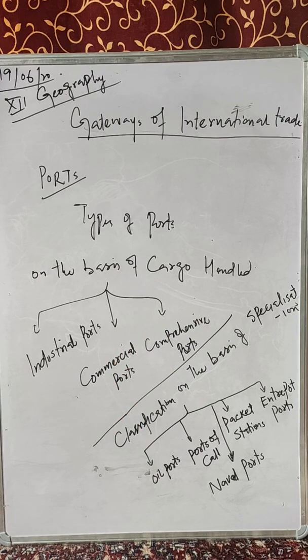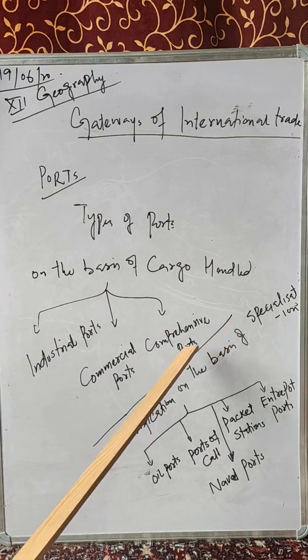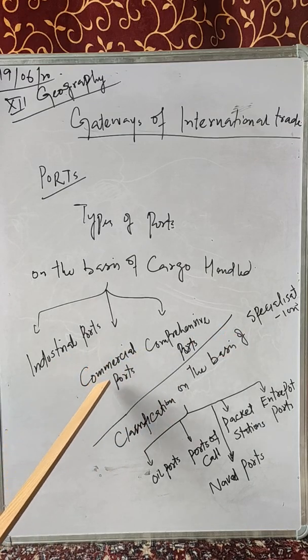On that basis, we are classifying them into industrial ports, commercial ports, and comprehensive ports. These three types of ports are on the basis of the cargo handled, or we can say this classification is according to the types of traffic handled by these ports.